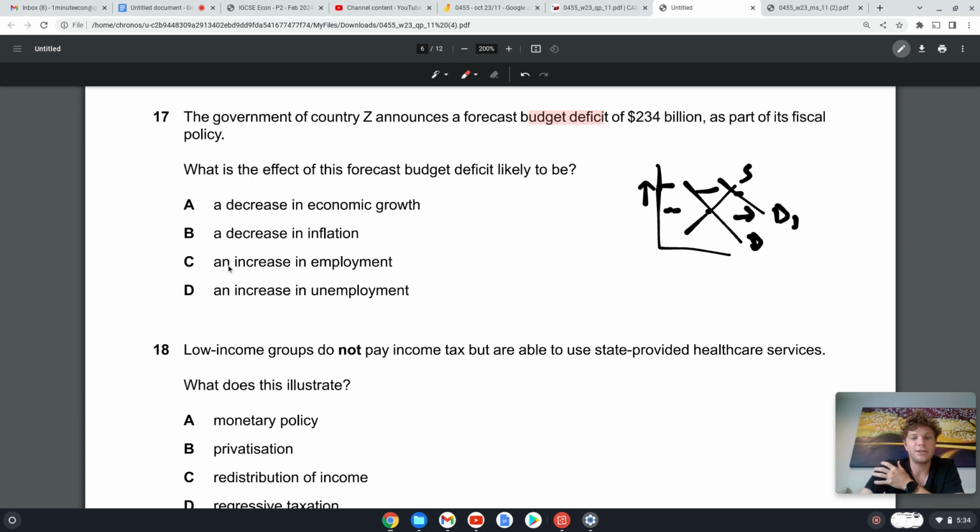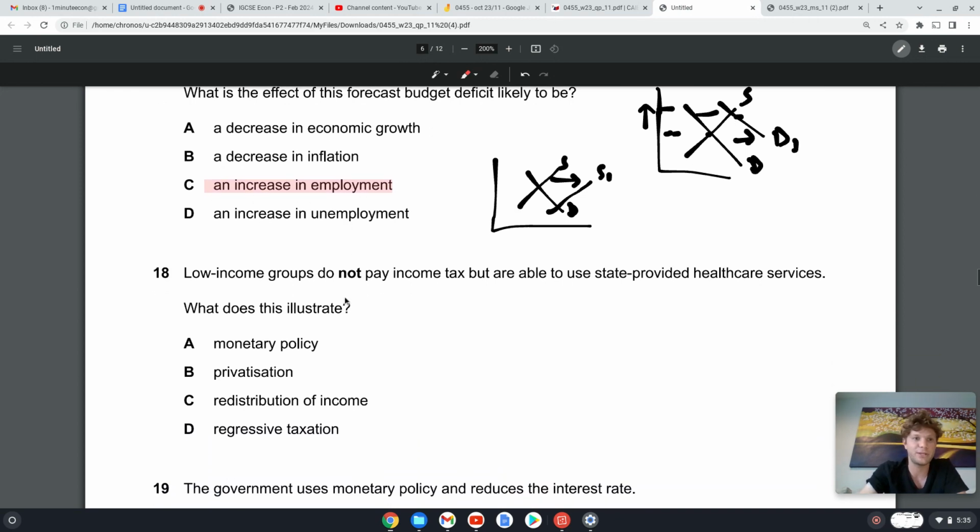C, an increase in employment? Yeah, we should have an increase in employment. D, an increase in unemployment? No. So either way here, we are getting economic growth from an increase in supply, where we need to use more resources, so unemployment will decrease, or we'll be boosting demand, so firms will want to increase their quantity supplied anyway, so they'll probably need more resources, and one of the resources is labor. So either way, we should be increasing employment.